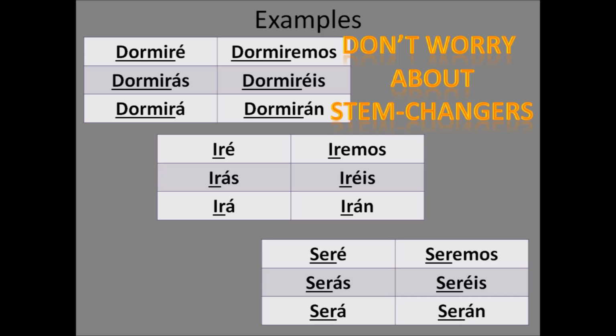Here are 3 other examples: dormir, ir, and ser. Notice in all 3 of these conjugations you see the entire infinitive verb with the endings just added to the end of the infinitive. That's all you have to do. Pause the video now and begin the practice of regular conjugations of the future verbs.